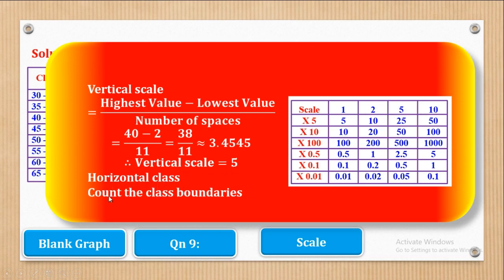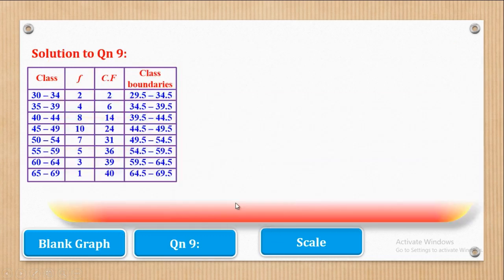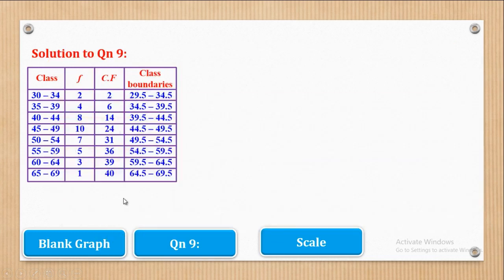For the horizontal scale, we just count the class boundaries. For example, if I come here and I'll count, 1, 2, 3, 4, 5, 6, 7, 8, 9. So those are 9, but remember we also saw that our number of spaces on the horizontal were 9. Therefore it means that that's how the demarcations work.